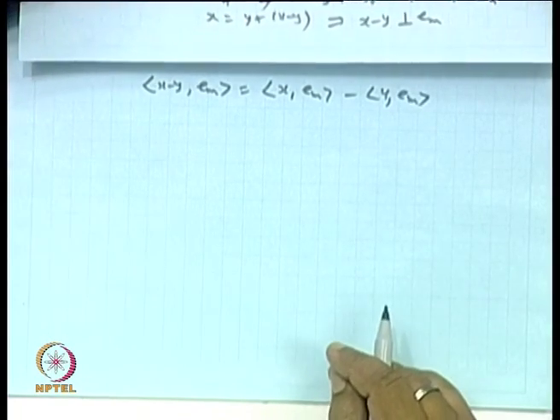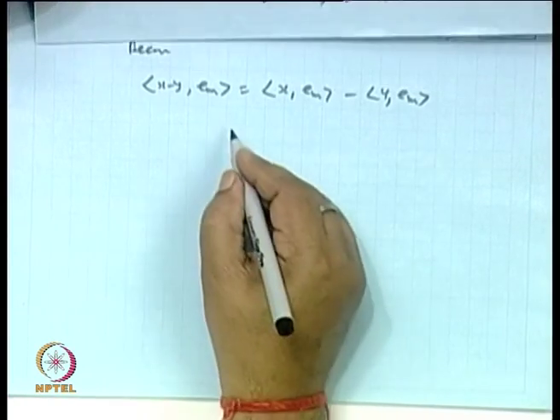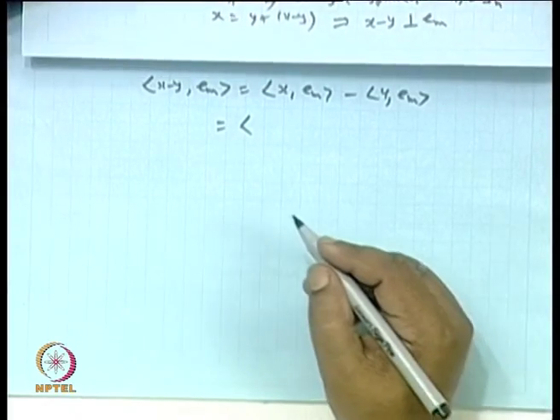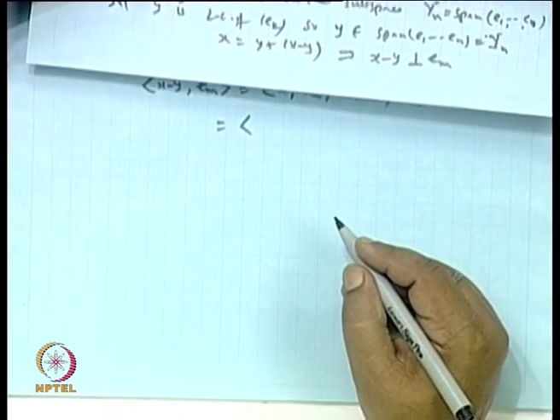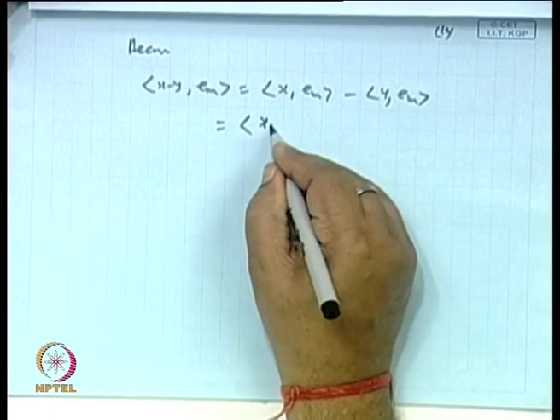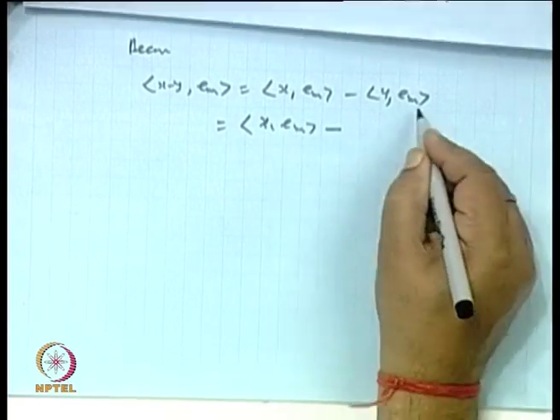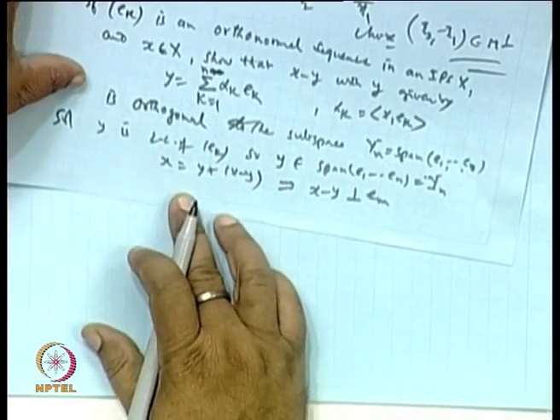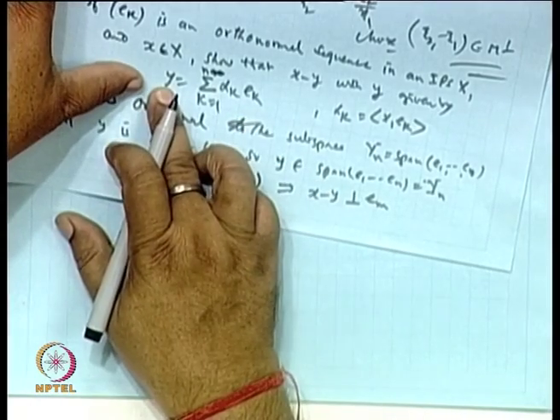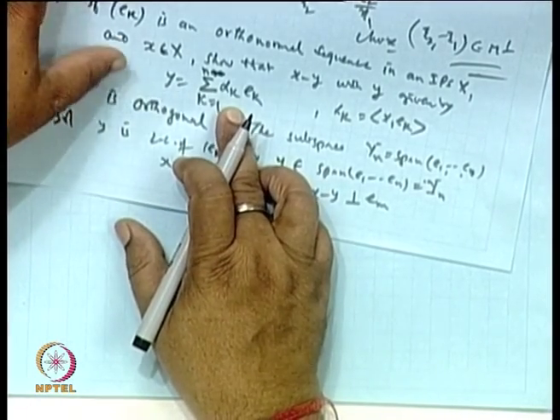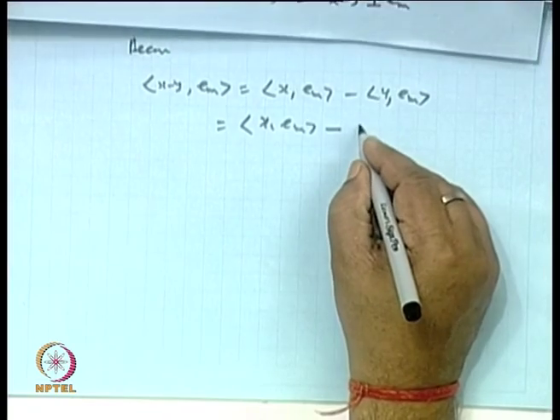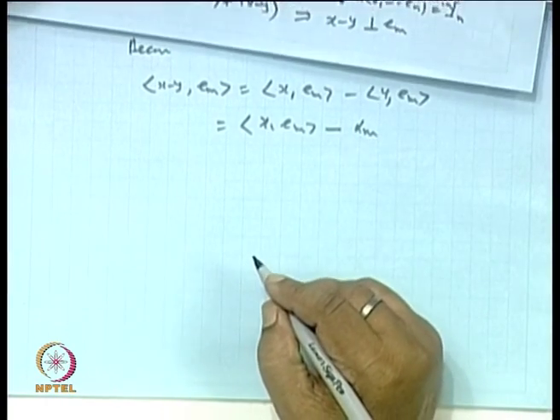Okay. Now, the inner product of y with e_m: y is the linear combination, and when you take the inner product with e_m, it is alpha_m only. So, we are getting alpha_m. Okay.